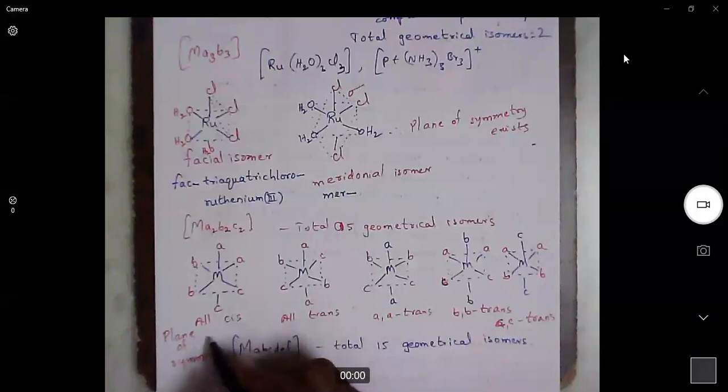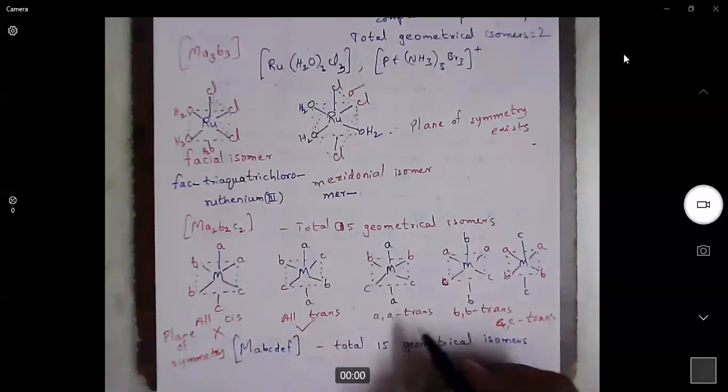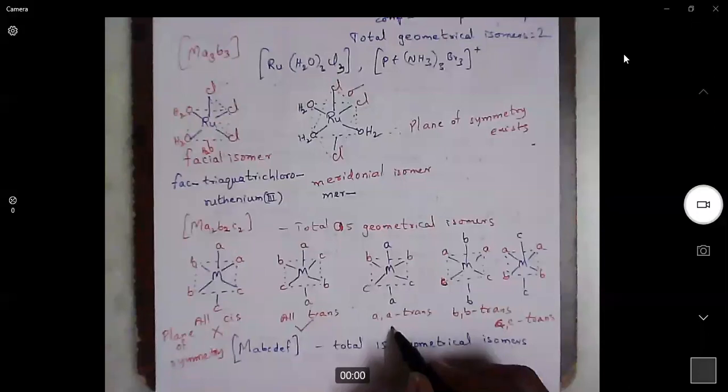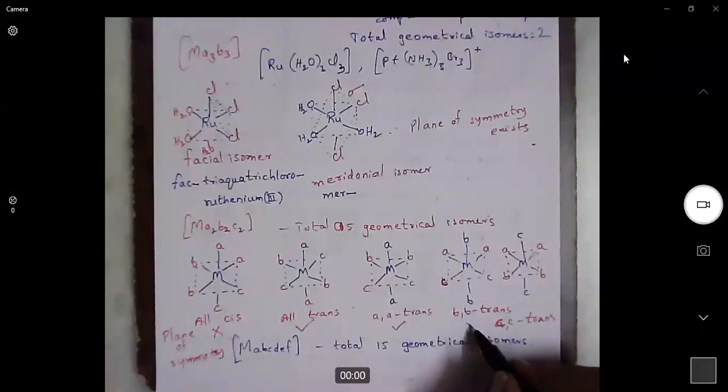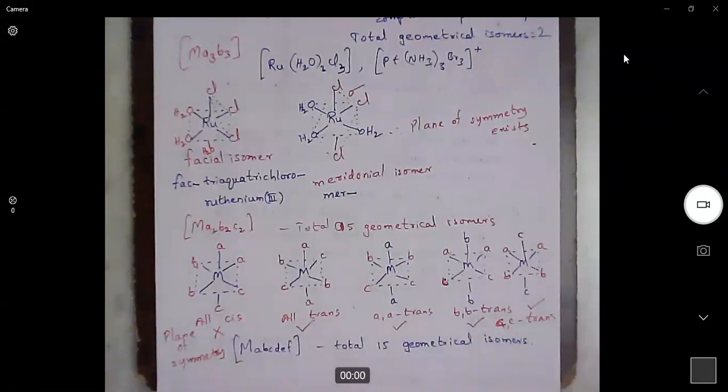In this case, plane of symmetry does not exist, but in this case, plane of symmetry exists. Here also plane of symmetry exists. Here also plane of symmetry exists. Here also plane of symmetry exists. So for this complex, except all cis, in all other cases, plane of symmetry exists.